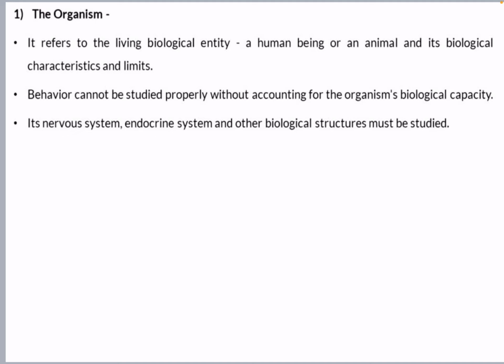A fish knows swimming. If you ask that living organism to climb a tree, that is not within the capabilities of a fish. So we have to know their limitations, their biological capacities, what things they have to do and how they will do them, and their nervous system, endocrine system and other biological structure must be studied.